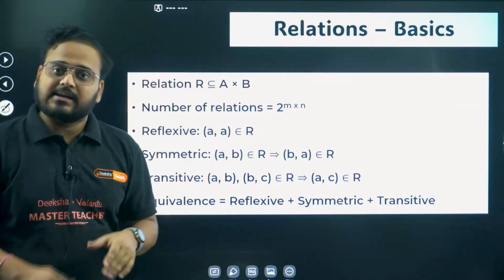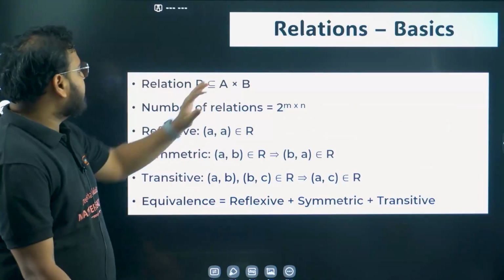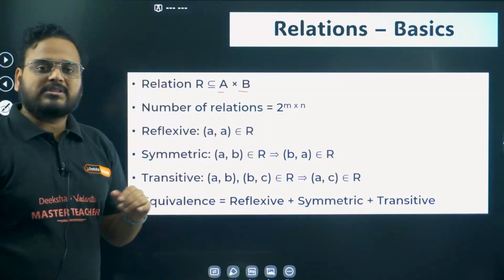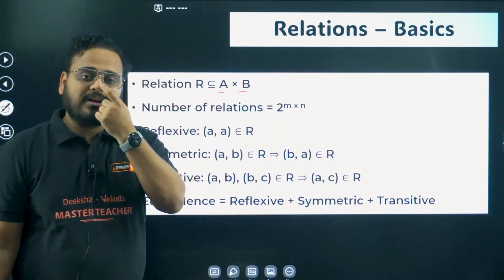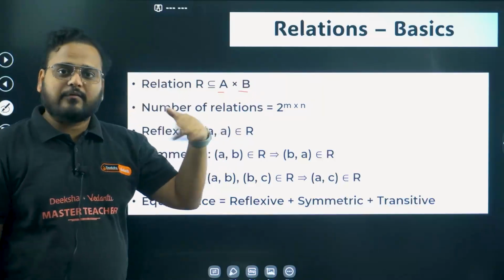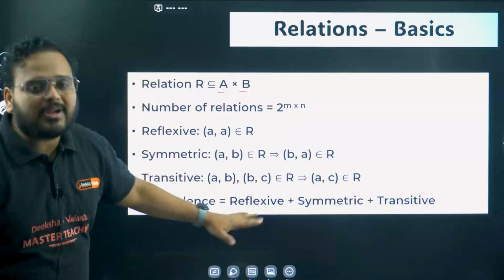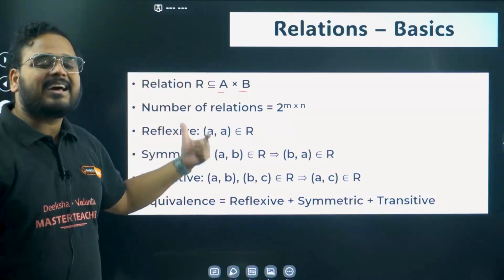Relations basics, chapter number 2. Okay, relations basics, starting from how you define a relation from set A to set B. What is it going to be? R will be a subset of the Cartesian product of A and B, right? You've learned that. This is just a summary of formulas. I'm not here to teach you. I'm here to give you formulas and help you analyze and use them.